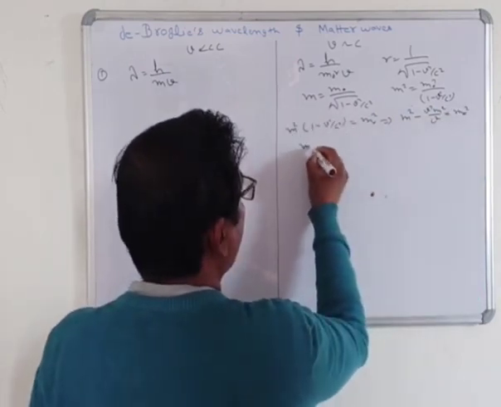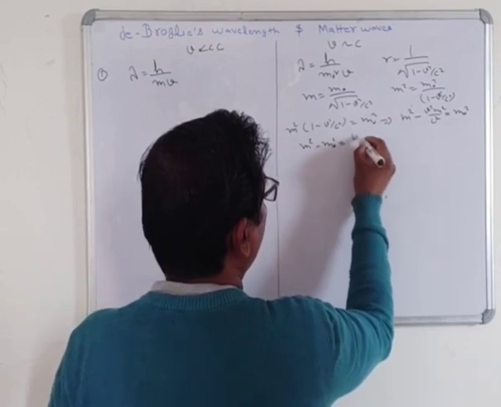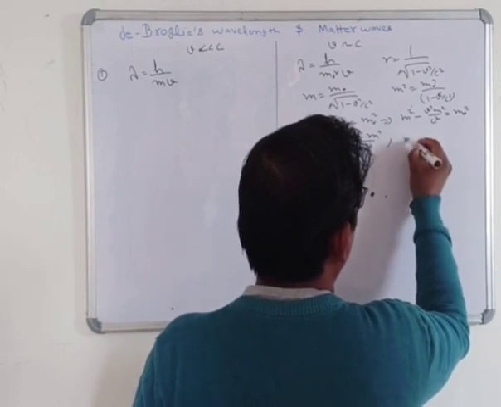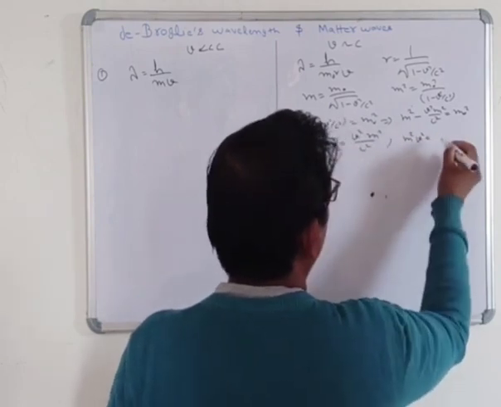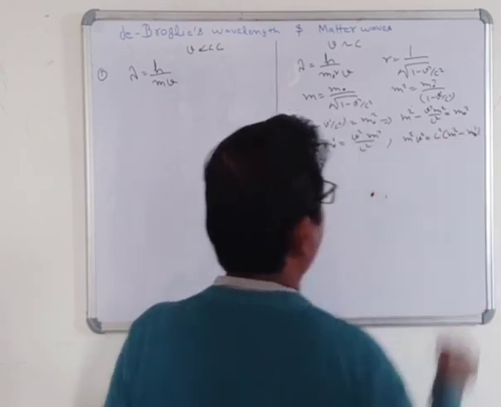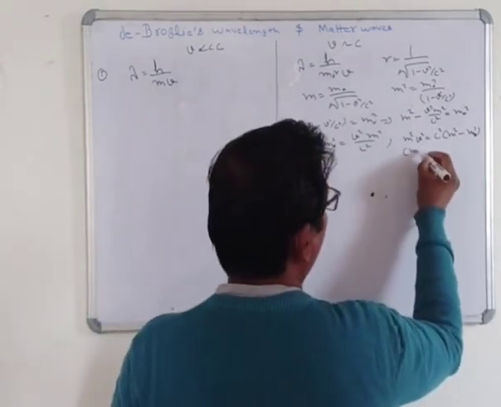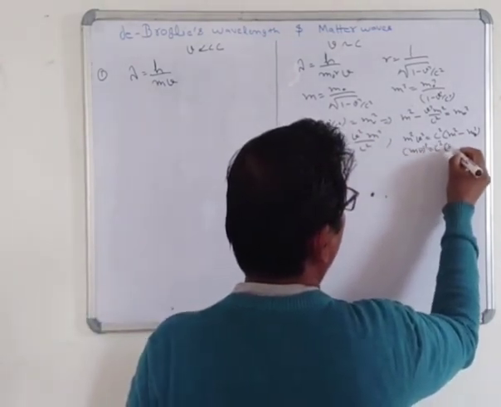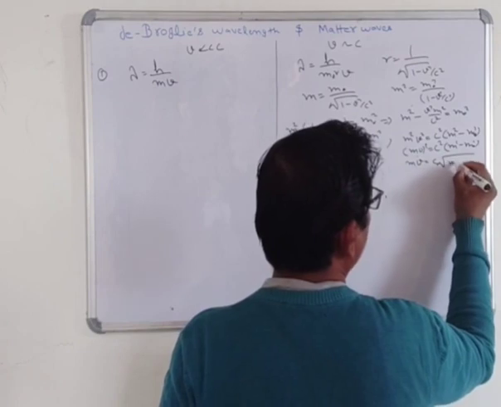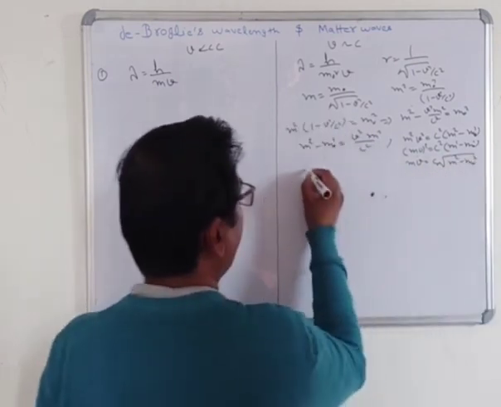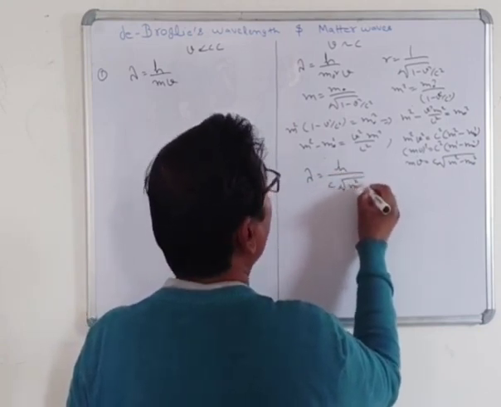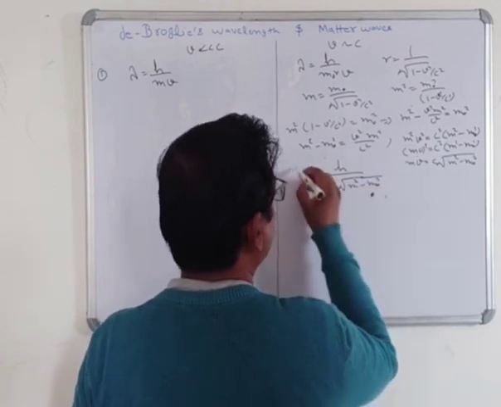It means that m square v square is equal to c square times (m square minus m naught square). So m v is equal to c under root m square minus m naught square. Now we can write that lambda is h upon c under root m square minus m naught square.